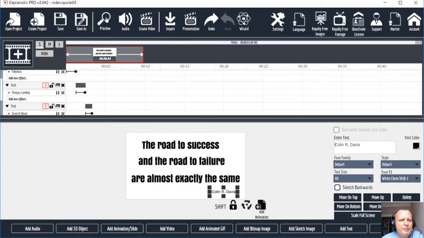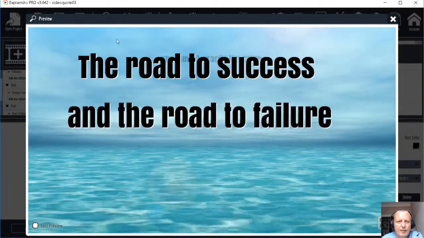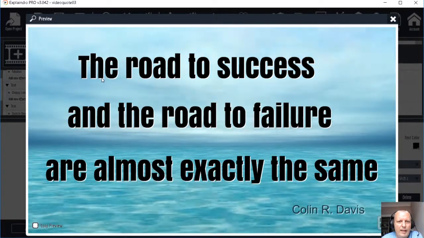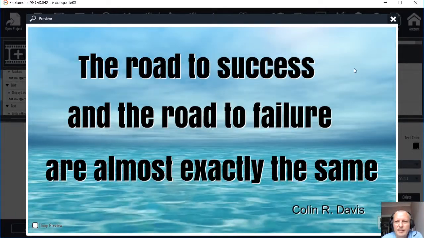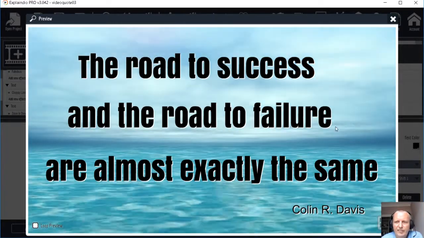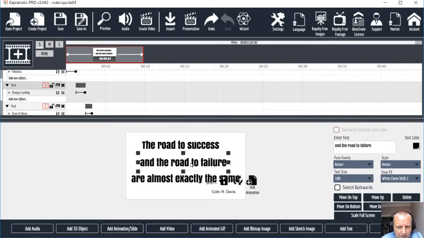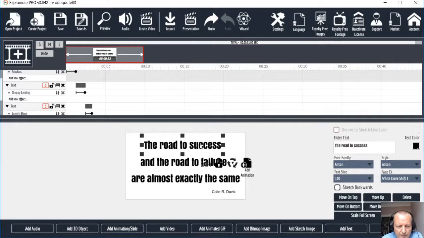Let's have a preview. Yeah, I think it looks better. It's just got this white underneath it, makes it stand out. And I think this one is slightly not in the middle. I'm just going to move that to the right a little bit to balance it. I think the other two are okay. Maybe this one to the right a little bit.